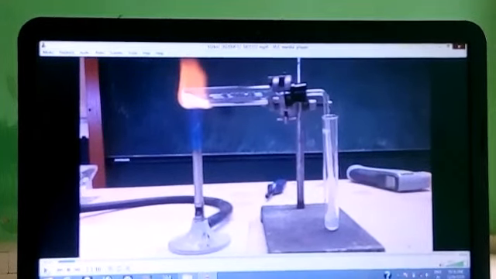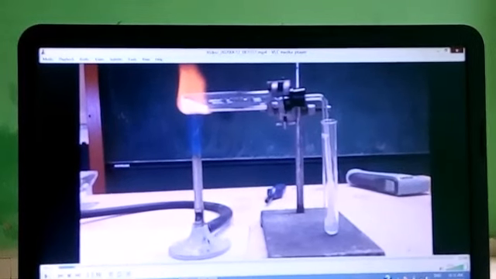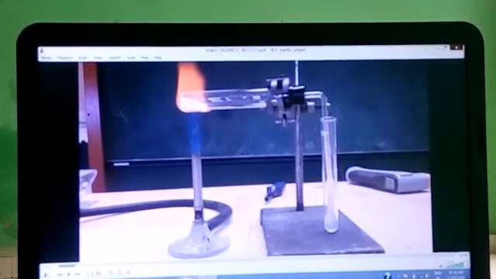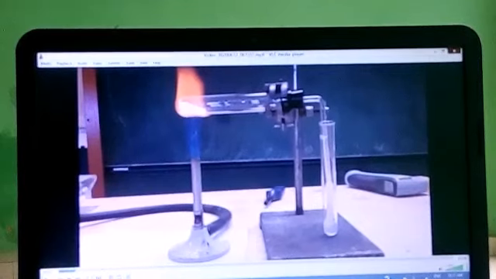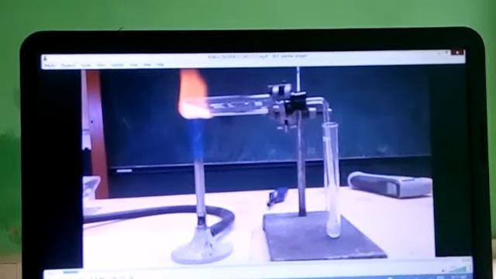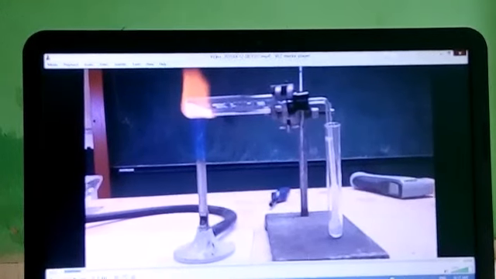In this activity, when calcium carbonate is strongly heated, it decomposes to form two new substances, and these are calcium oxide and carbon dioxide. So this change is a chemical change as two new substances are formed.